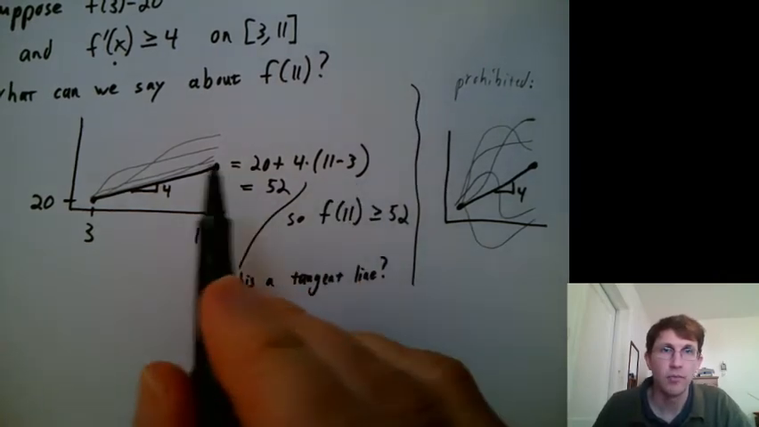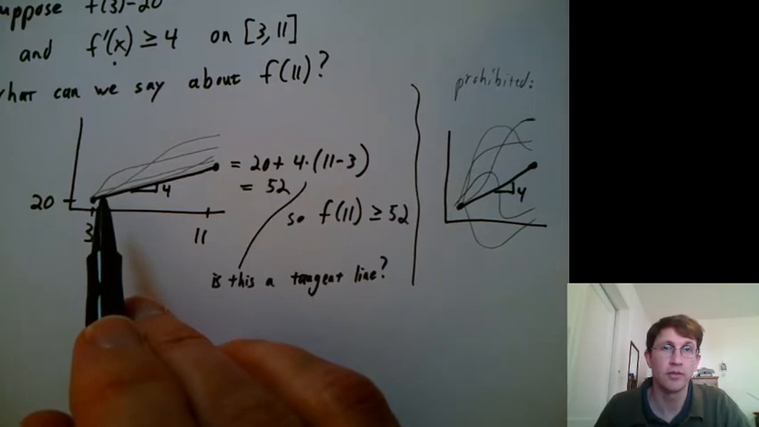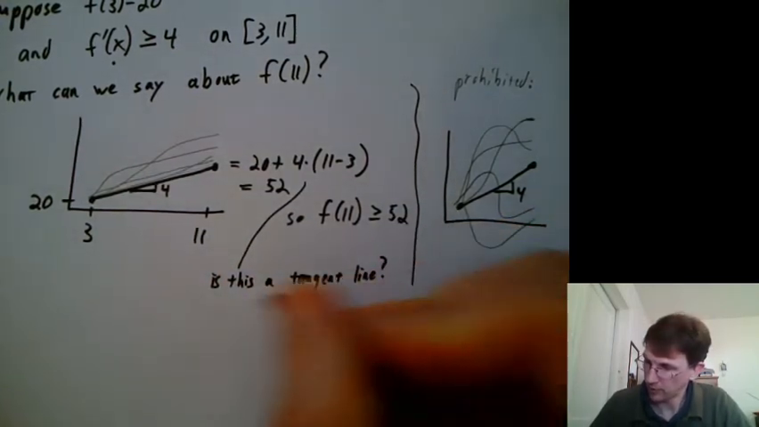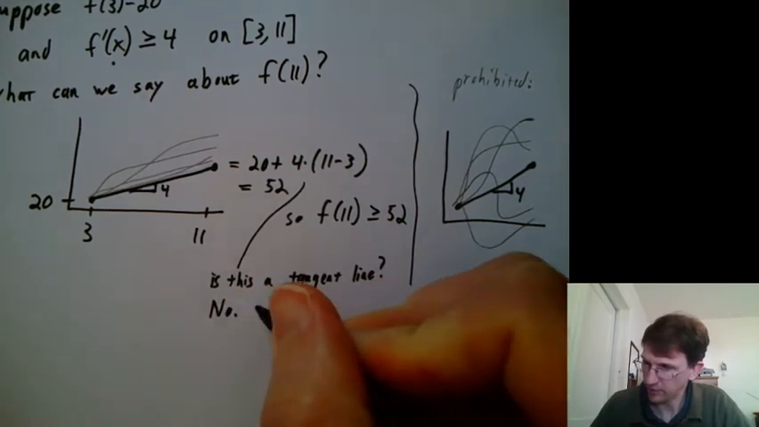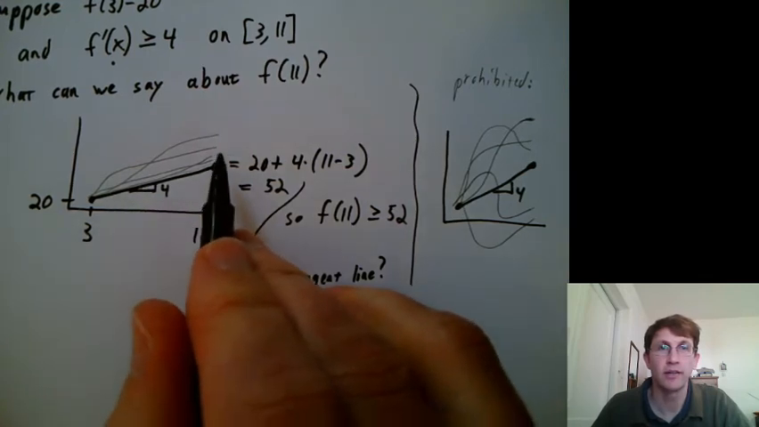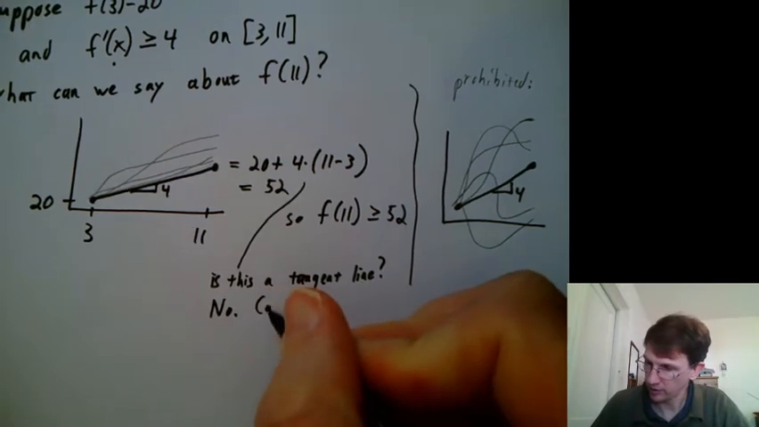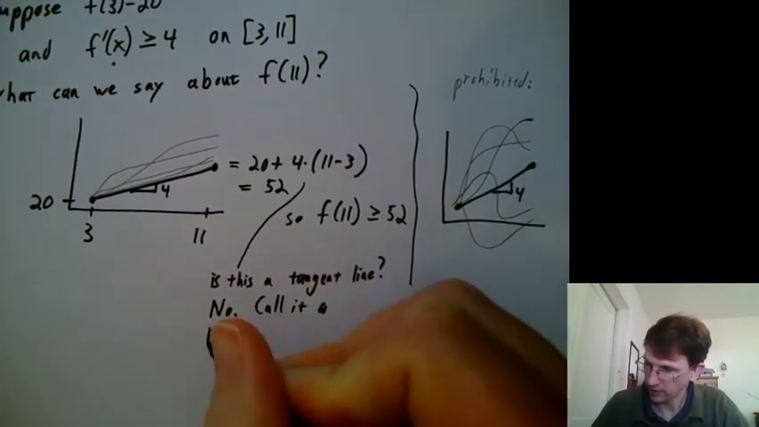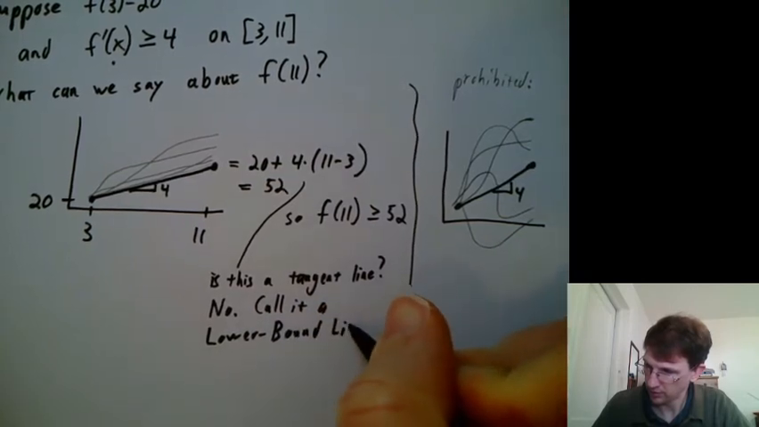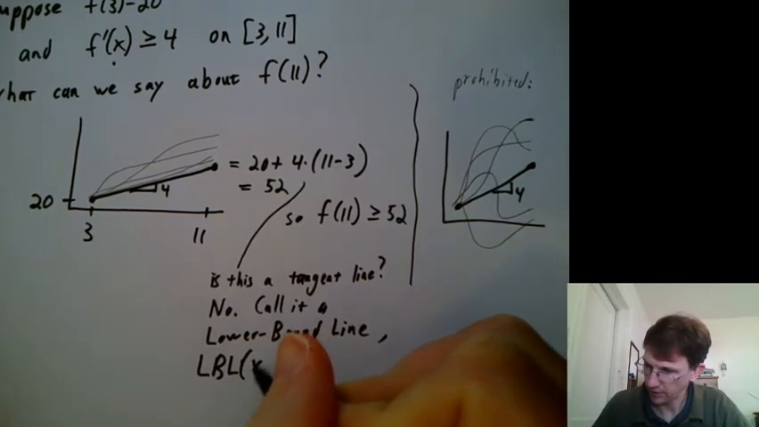Well, it might be tangent, but we don't know that the slope here at our initial point is even 4. It could be 5 or 6 or 9 billion or something. So it's not necessarily a tangent line, but we could say it's a lower bound line. It's less than all the possibilities of functions that are allowed. So let's call it a lower bound line, which we could abbreviate LBL at x.